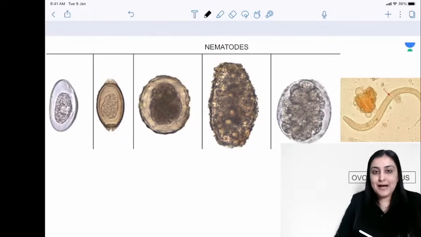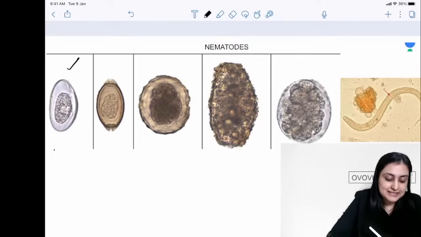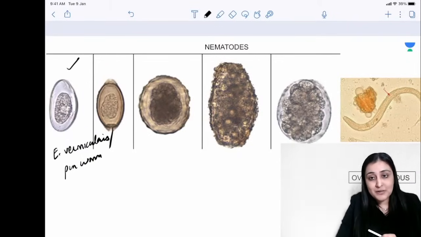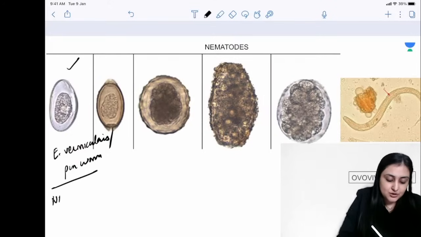Going quickly into parasitology. So eggs are very important. Nematodes' eggs are mostly asked. The first one you see is a non-bile stained plano-convex egg. This is Enterobius vermicularis, also called pinworm. It will cause perianal pruritus. And remember, NIH swab test and scotch tape test. Two tests for this, NIH swab and scotch tape test are done for this.